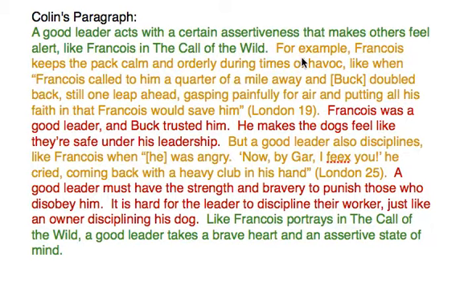For example, Francois keeps the pack calm and orderly during times of havoc, like when Francois called to him a quarter of a mile away and Buck doubled back, still one leap ahead, gasping painfully for air and putting all his faith in that Francois would save him. London 19. A couple things to notice about this specific example.